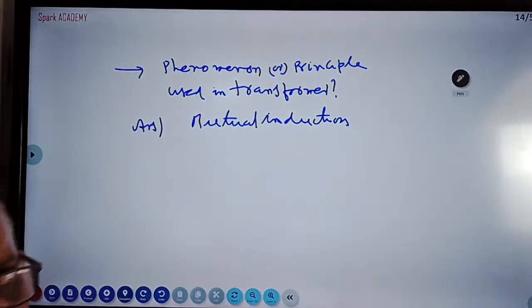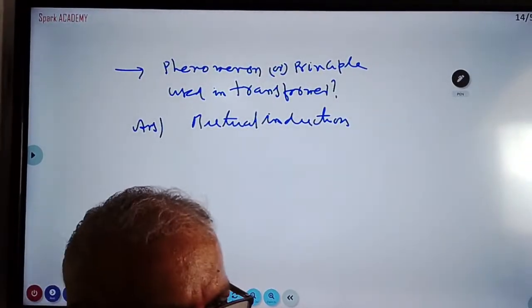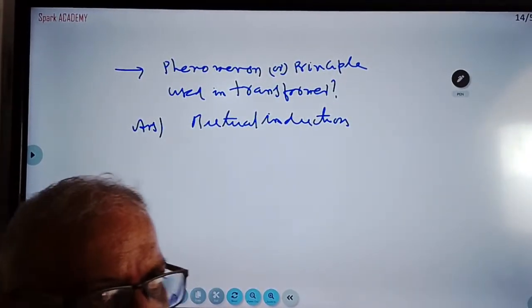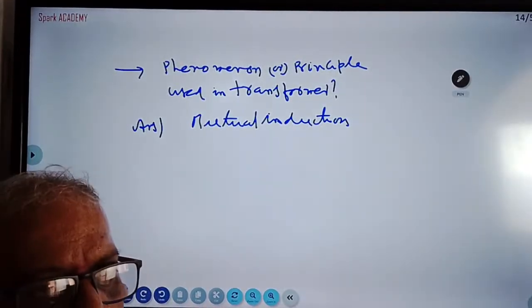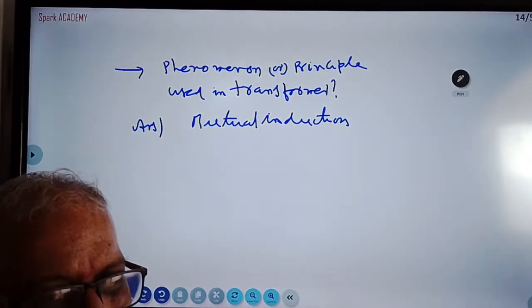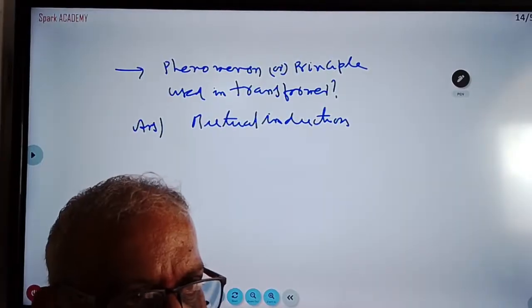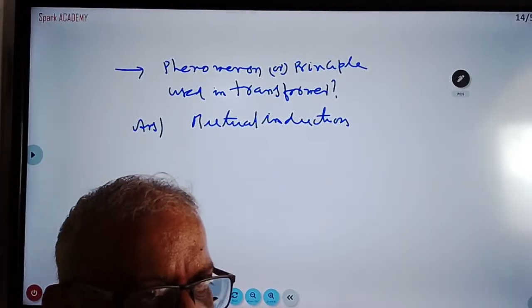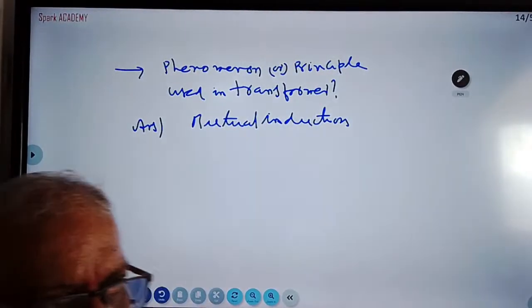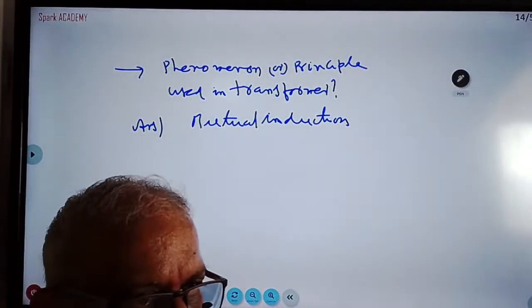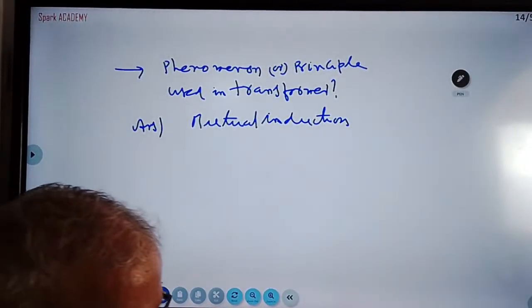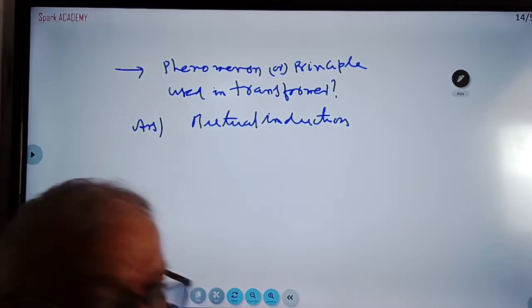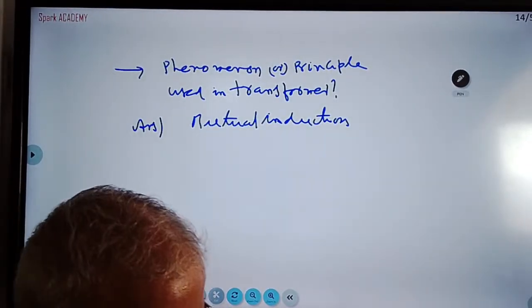Which type of transformer is used in a 6 volts bed lamp? You are using a step down transformer. There are two types of transformer, step up and step down. What is step up? You are increasing AC voltage means step up. You are decreasing AC voltage means step down. In a house bed lamp, a step down transformer is used.